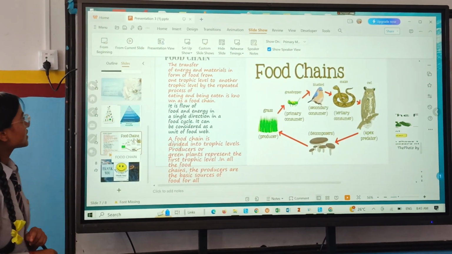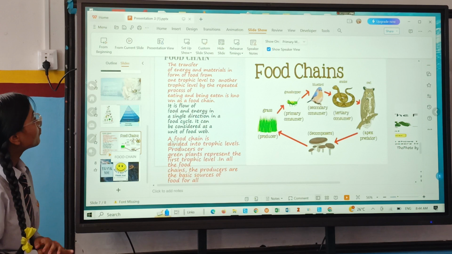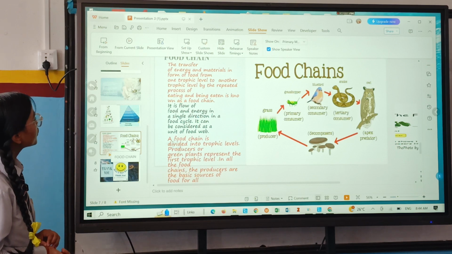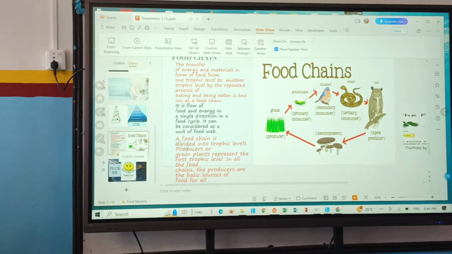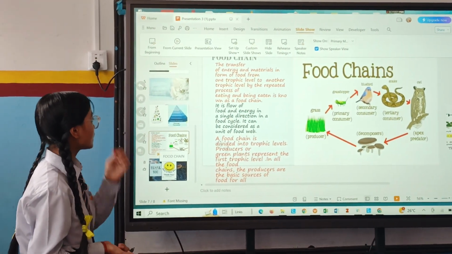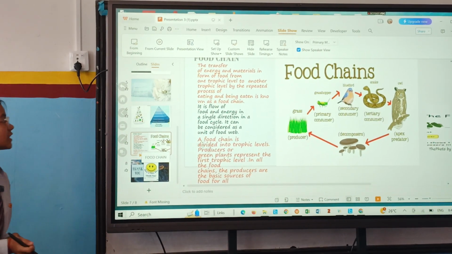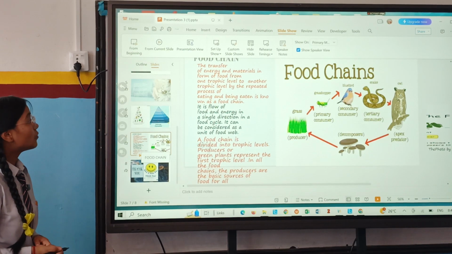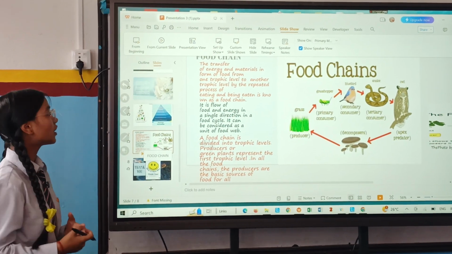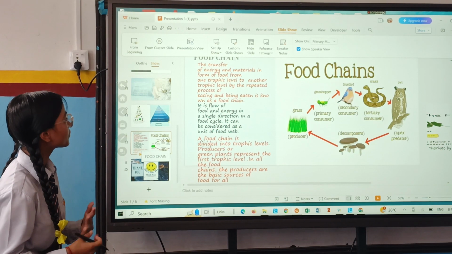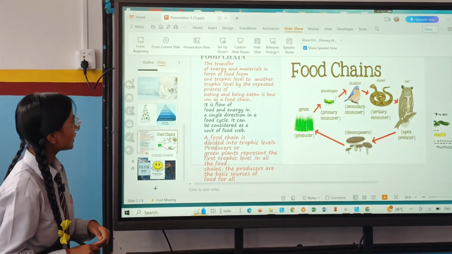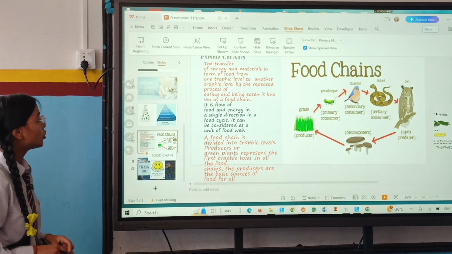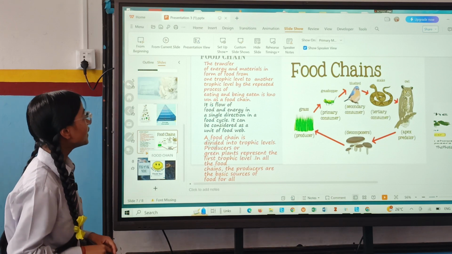And the next topic Nistara has mentioned in the slide is food chain. The transfer of energy and materials in the form of food from one trophic level to another trophic level by repeated process of eating and being eaten is known as food chain. That means food chain is a process in which energy is transferred in the form of food, which includes eating and being eaten. It is flow of food and energy in a single direction in a food cycle.